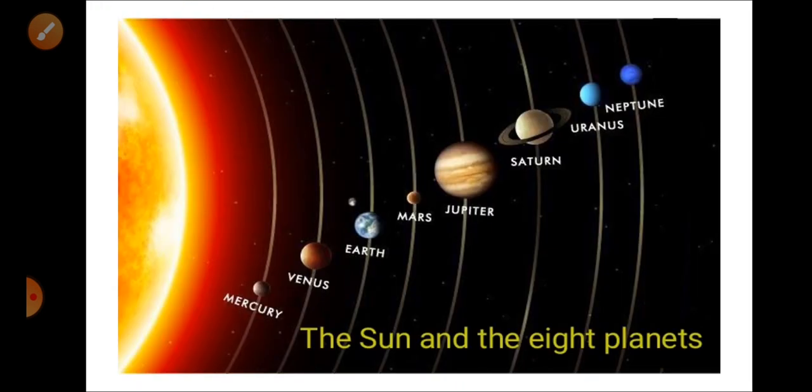Now I am going to tell you all the names of the 8 planets. Mercury, Venus, Earth, Mars, Jupiter, Saturn, Uranus and Neptune. These are the 8 planets that revolve around the Sun.